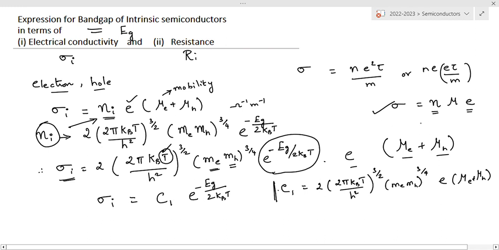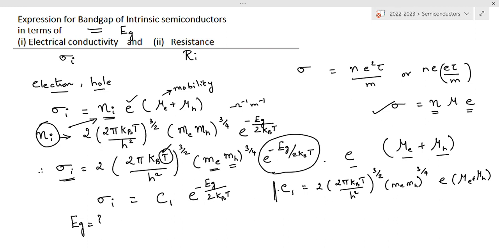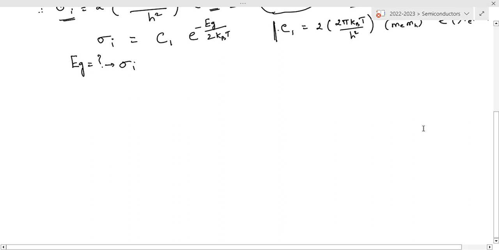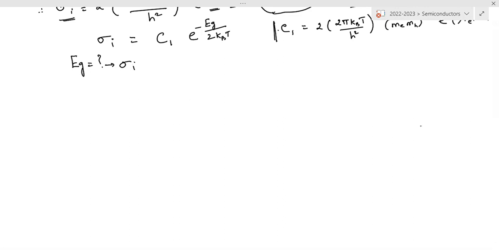Then what are we here for? We need to find the expression for the bandgap energy of the intrinsic semiconductor in terms of electrical conductivity. Now here I am going to take log on both sides of this formula.